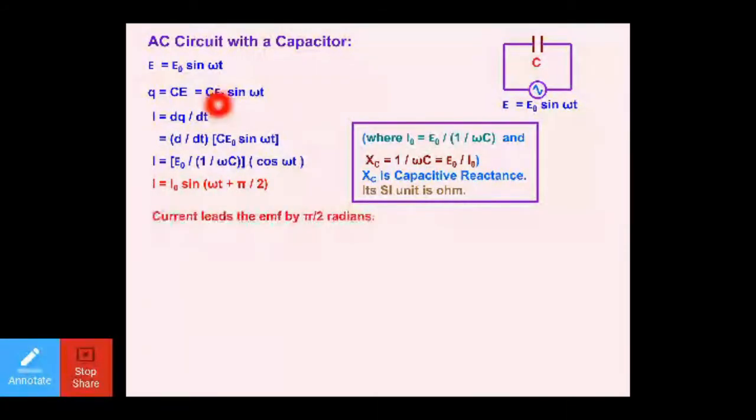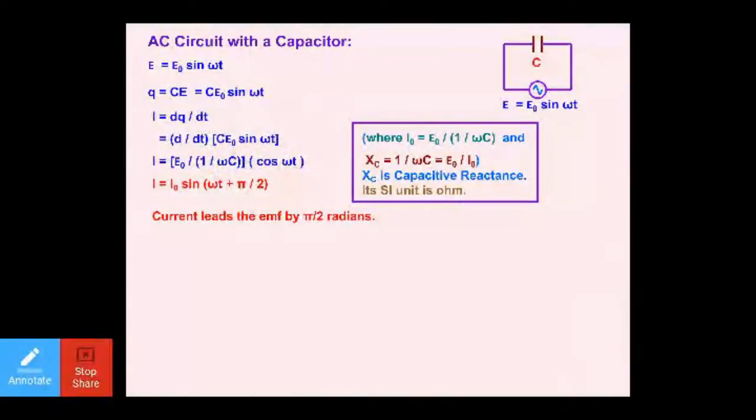Dear students, if you see from here in expression number 1, E is equal to E naught sine omega t, and I is equal to I naught sine omega t plus pi by 2. If you see from here, in I, the current is leading by the phase angle of pi by 2, that is omega t plus pi by 2.